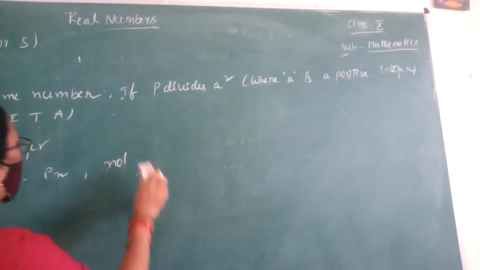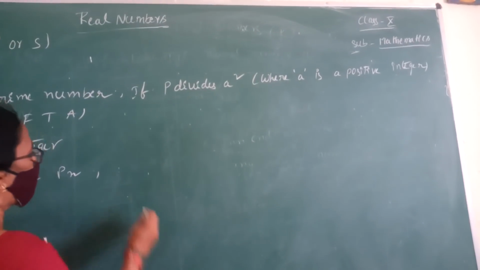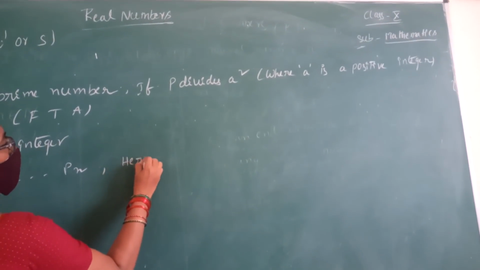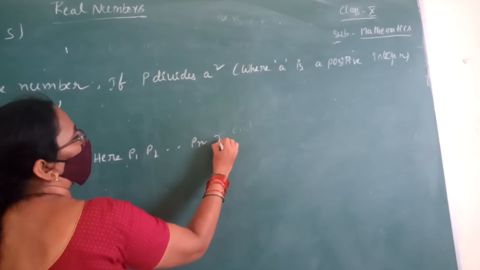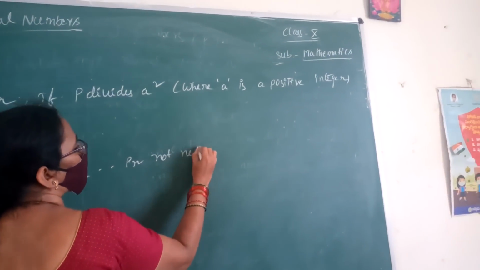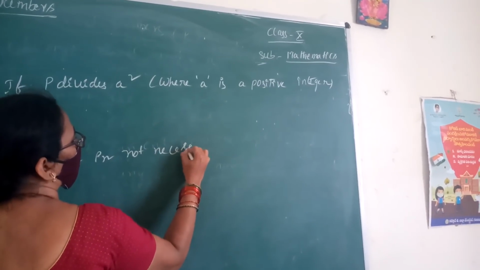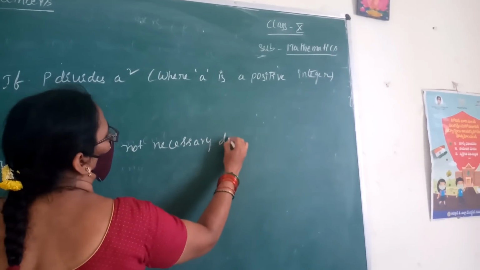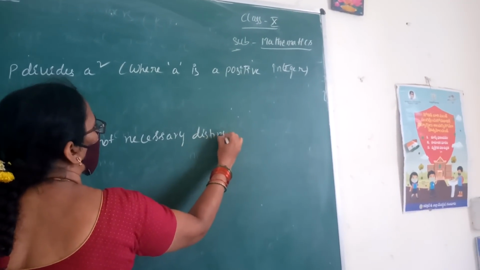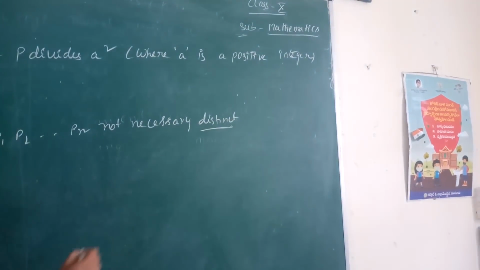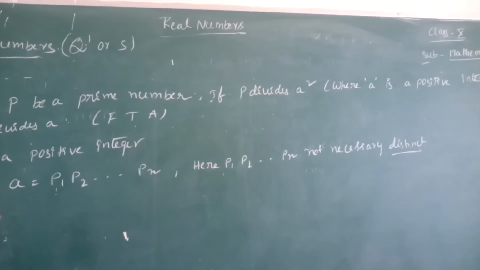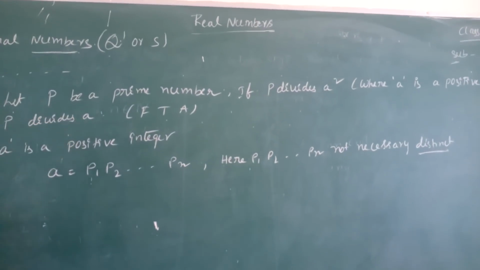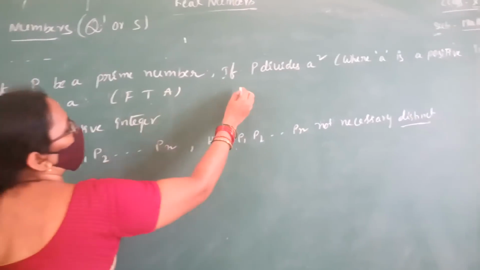Here P1, P2 and so on Pn are not necessarily distinct. Distinct means these are either the same or different. Okay, then what is given in the statement?